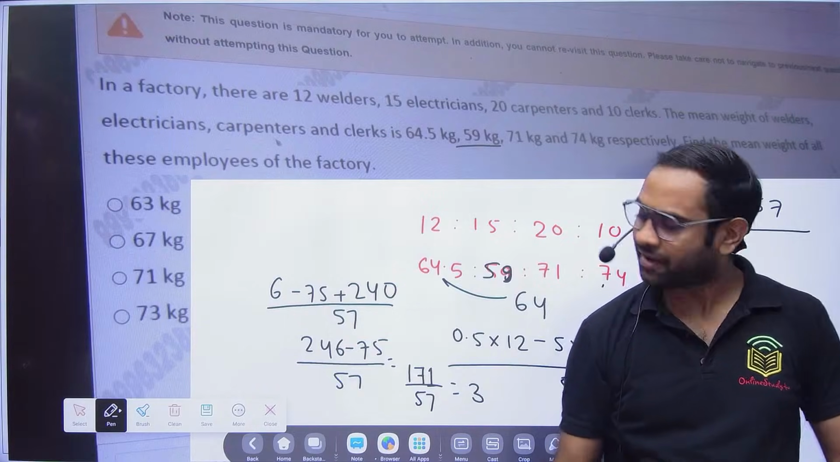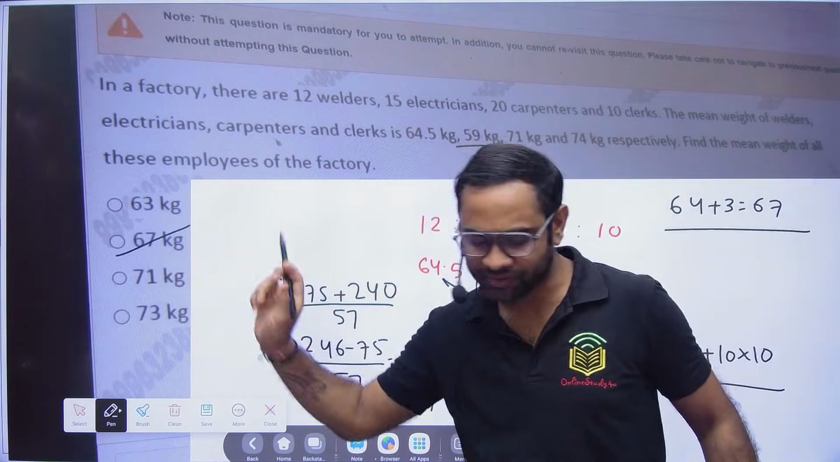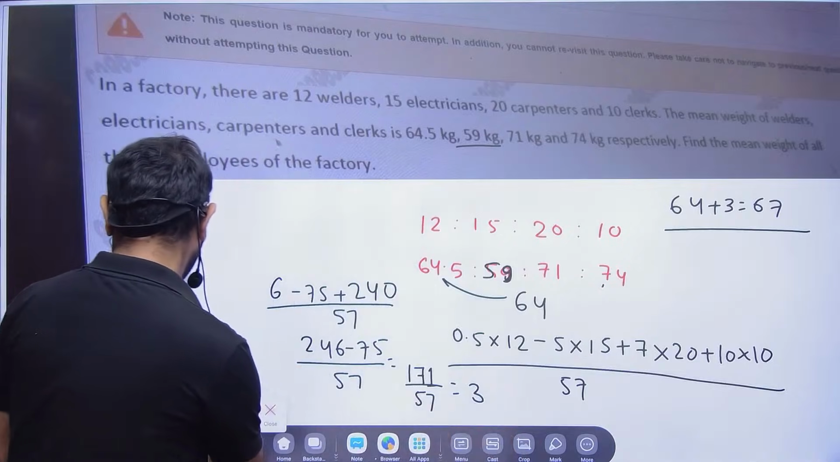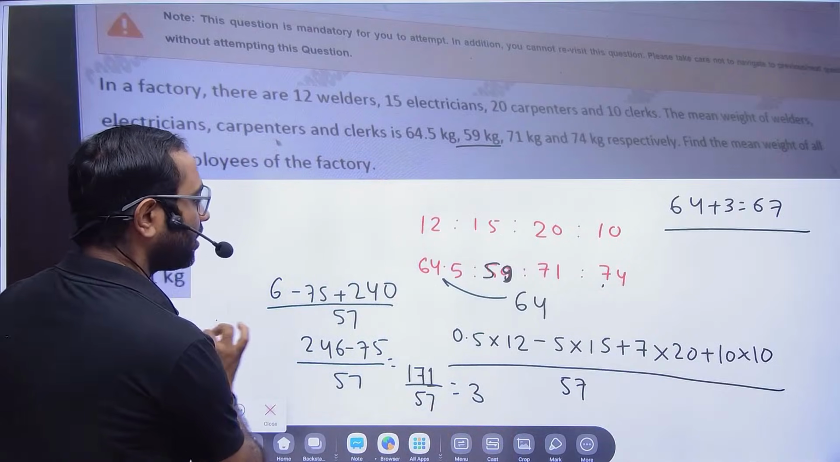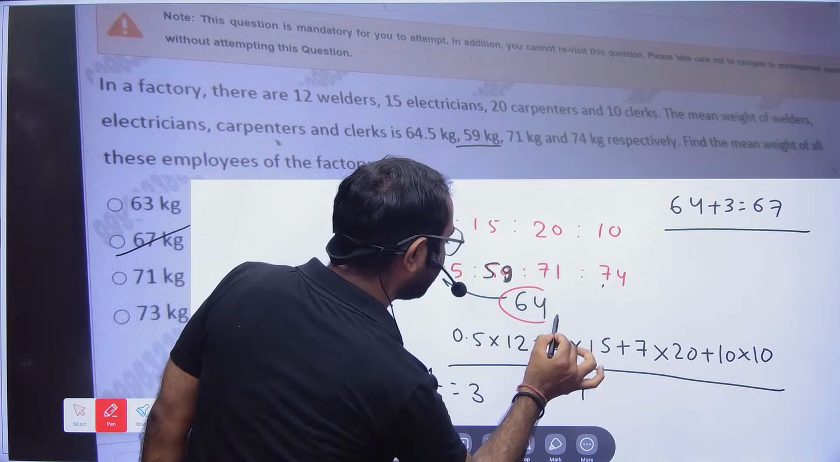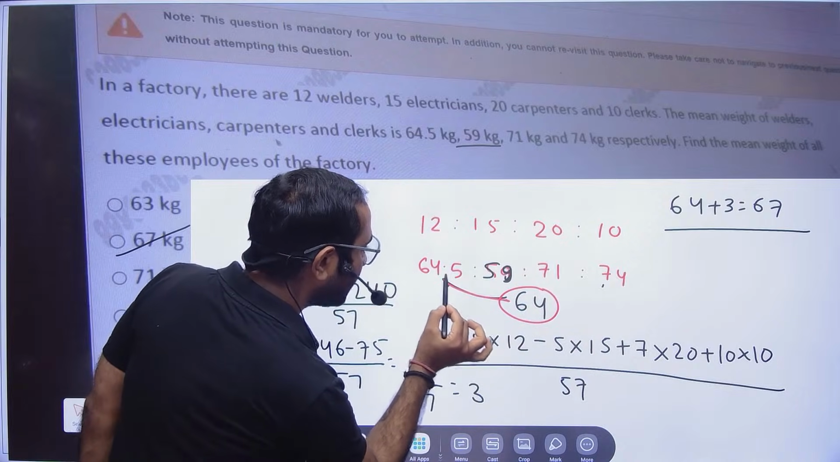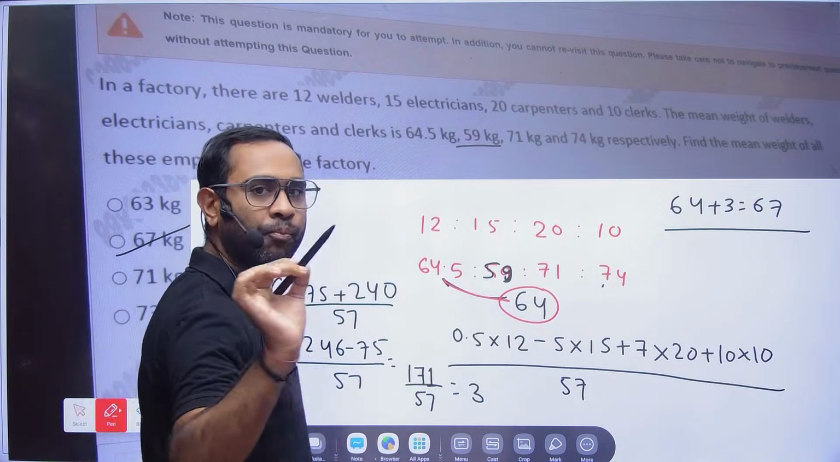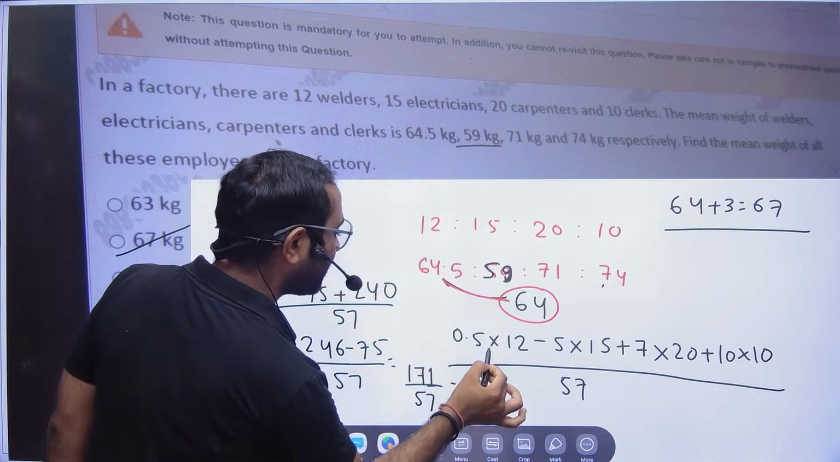So option B will be the correct answer. Okay, now once more I will tell you, so please understand. Here what I have done, I took 64. The reason I took 64 is because here I will have only 0.5. So 0.5 into 12 will be 6.